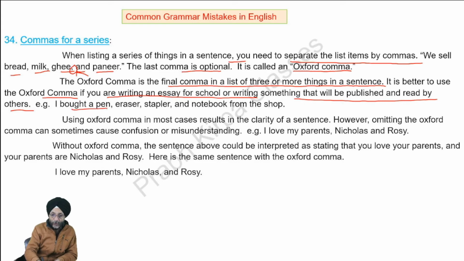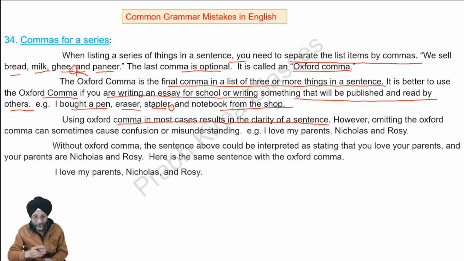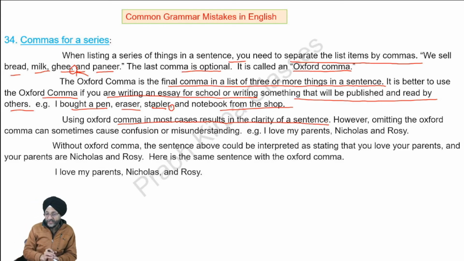For example, I bought a pen, eraser, stapler, and notebook from the shop. Here you will use the Oxford comma. Using the Oxford comma in most cases results in clarity of the sentence. In many countries, the Oxford comma is not used. But if we want to clarify a sentence, the same may be required in a particular situation.